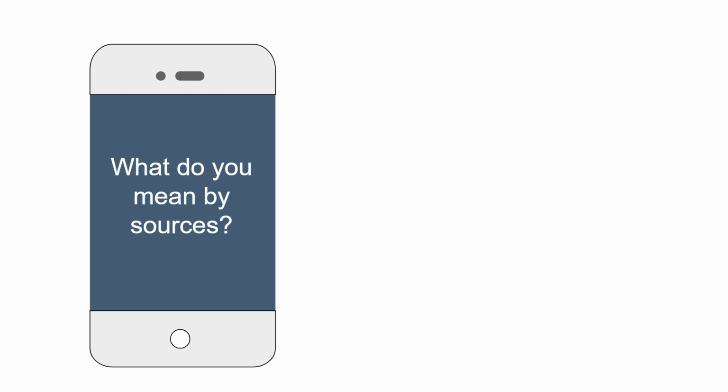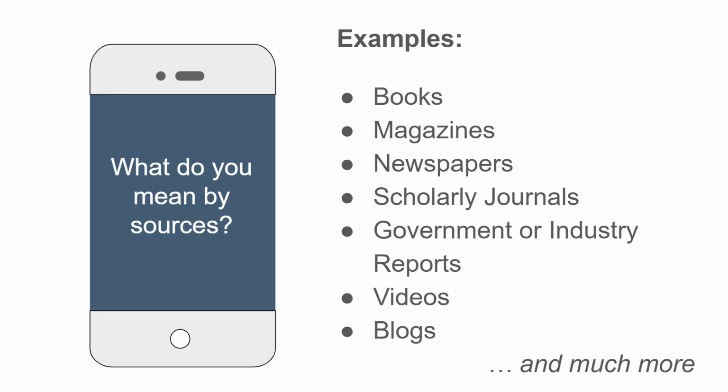What do you mean by sources? Source types can mean different things depending on the context in which it's being used. Sometimes you'll hear your instructor talk about popular and scholarly sources or primary and secondary sources, but that's not what I'm talking about in this video. Right now, I'm referring to the type of publication, for lack of a better definition. It's probably easier if I give you examples. These are examples of some common source types that students often use in their academic work. Books, magazines, newspapers, trade or scholarly journals, government or industry reports, videos, podcasts, blogs.